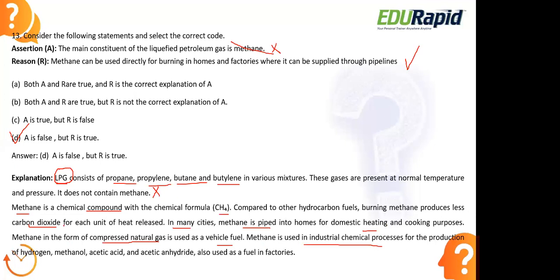Methane is also used in industrial chemical processes, in the production of hydrogen, methanol, acetic acid, and acetic anhydride, and also as a fuel in factories to run the machines. The basic component used in industries for the production of these chemicals is methane.